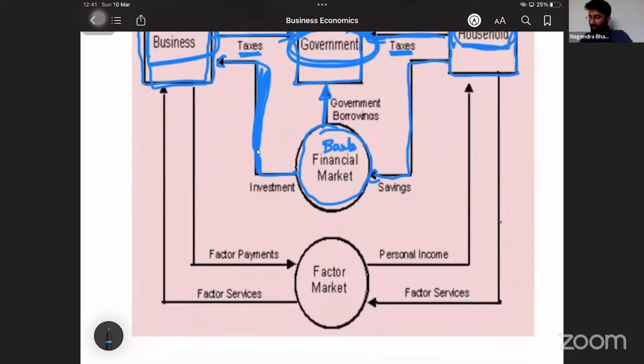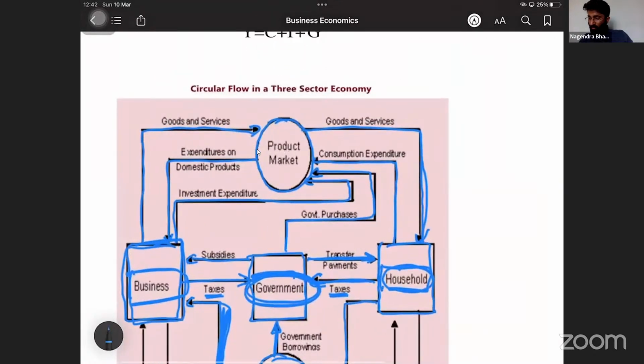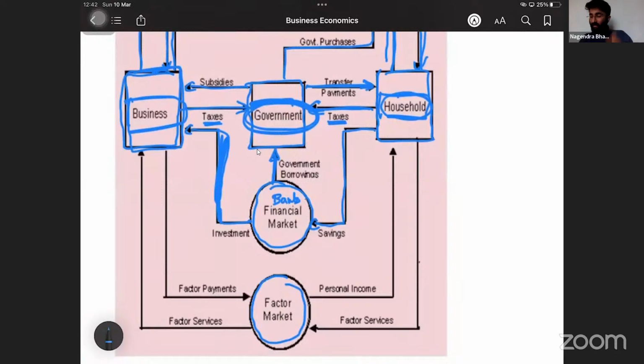And there is something called the factor market. Here, listen. Household, they spend money, no? That means they have to receive money. From where will they receive money? From business. How do they receive the money? Because they give factors of production. They give the services, factors of production, for which they receive the factor payment. That's it, children, only that is the point extra in case of